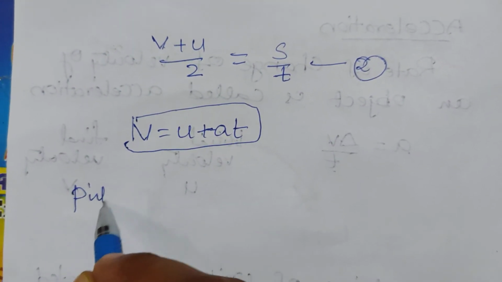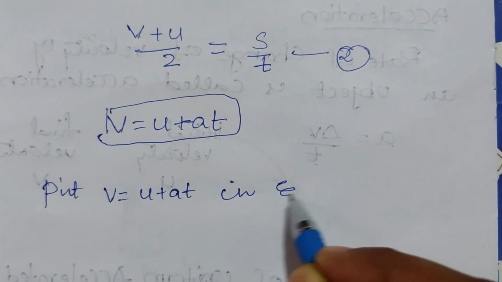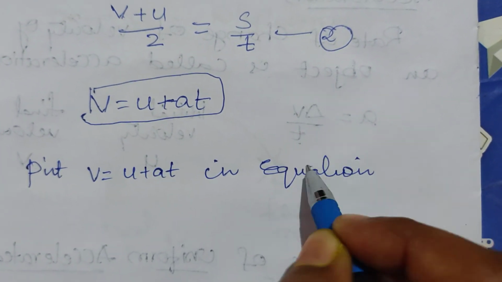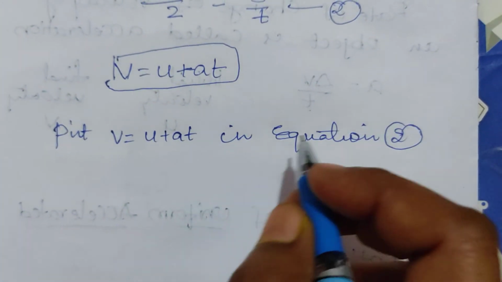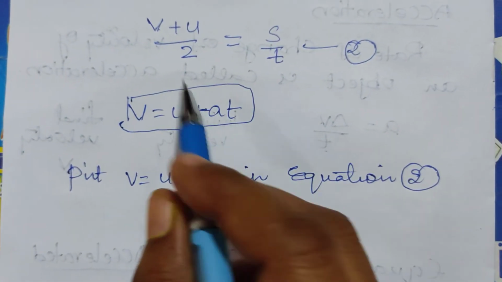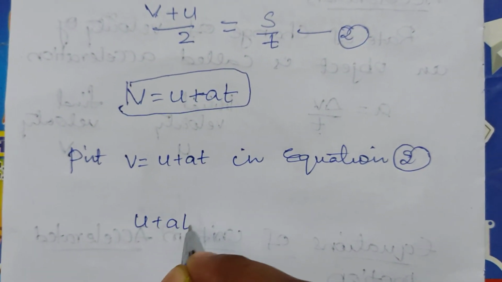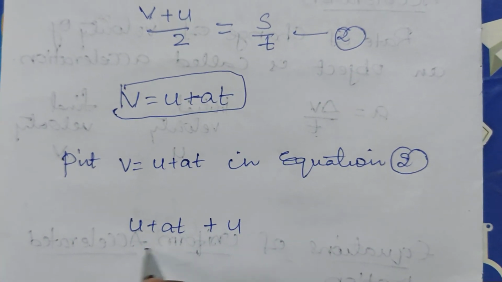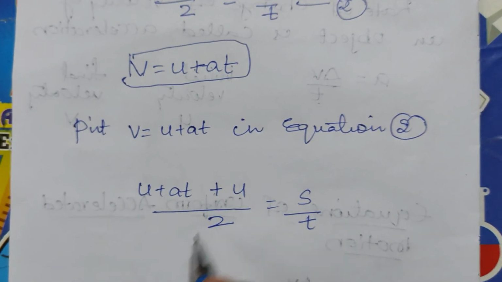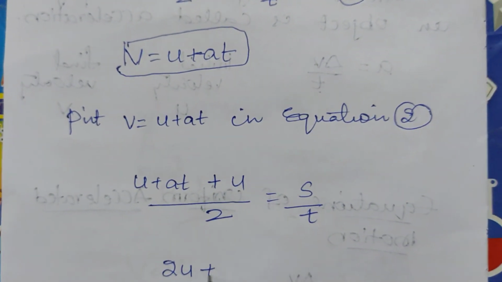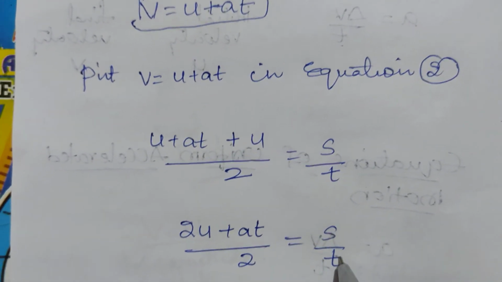Put v is equal to u plus at in equation 2, then we get u plus at plus u by 2 is equal to s by t. Here there are 2 u's, so we can write 2u plus at by 2 is equal to s by t.